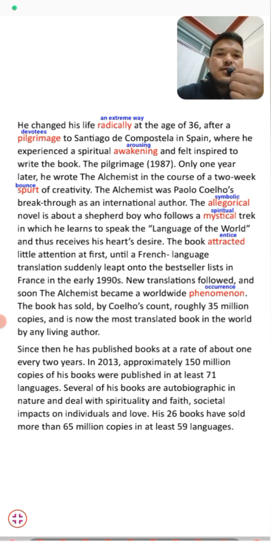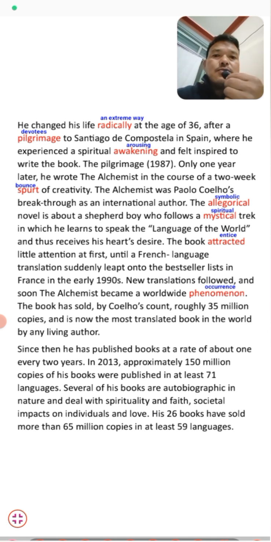Pilgrimage means a devotees' journey. When he had a religious journey to Santiago de Compostela in Spain, he came to know that he was going in the wrong direction. And what was that wrong direction, students? That he had become addicted to drugs, and that was the wrong way for him. Awakening means arousing.